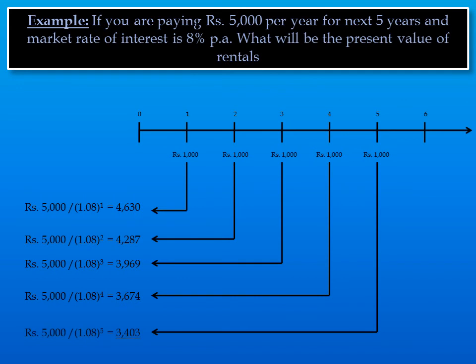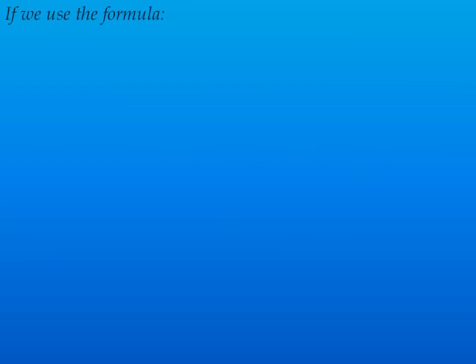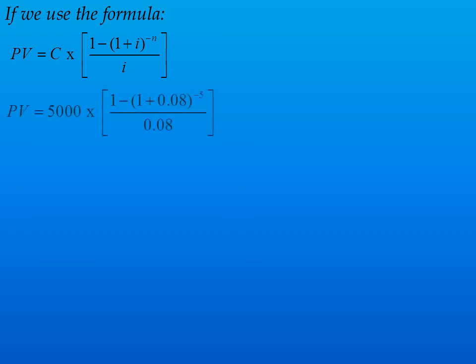And fifth year payment will be discounted for 5 years. It will come to 5000 divided by 1.08 to the power 5, 3403, and total comes to 19963. If we use the formula for the same, the formula for calculating present value of annuity is C into 1 minus (1 plus I) to the power minus n, whole divided by I. Yes, C will be 5000 and the rate of interest is 8%.